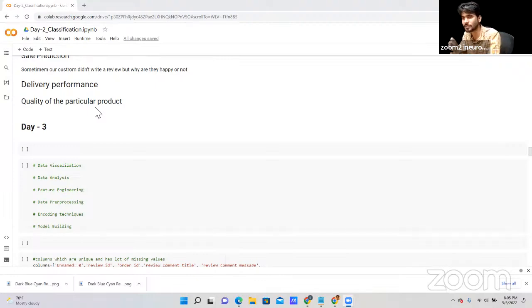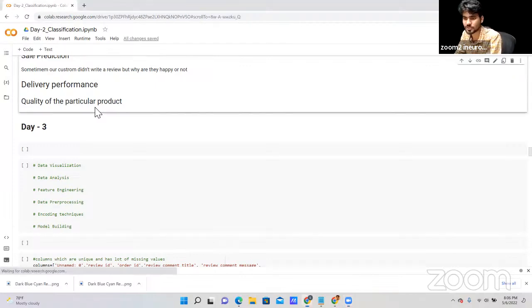Alternate days I can cover the machine learning projects, and every Saturday and Sunday we'll start the interview questions discussion, so that parallelly you can complete the project and prepare for the interview as well. So what do you want, guys? Shall we start question and answer discussion every Saturday and Sunday, or first continue the projects and later start the interview questions?